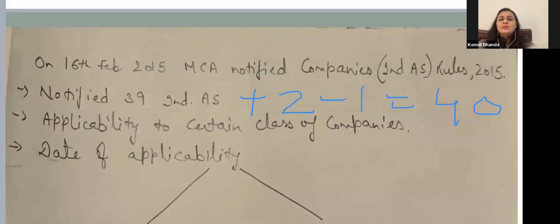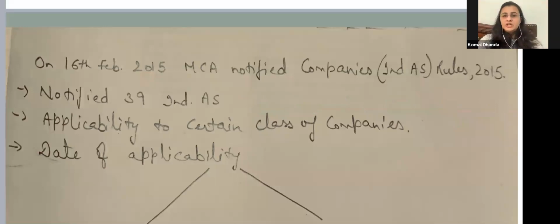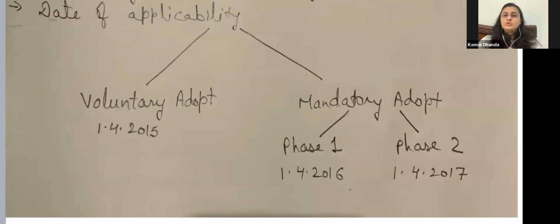Then comes applicability to certain classes of companies. When it was introduced in 2015, it was applicable to some classes of companies. It wasn't applicable to all companies because they were not sure how to force and implement it. Then what is the date of applicability? It took place in two ways. First, voluntary adoption. Second, mandatory adoption. From 1st April 2015, voluntary adoption was open to all companies: whichever company was interested in adopting it could adopt.